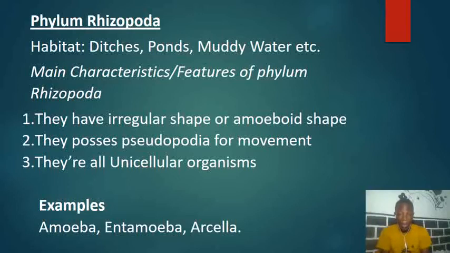Number 2 is that they possess pseudopodia for movement. It means that they have a structure that they use to move, called pseudopodia. Pseudopodia is a two-part name. The word pseudo means false, and the word podia means feet. When you combine these two words, you get false feet. That's the structure that the organisms in this particular phylum use for movement.